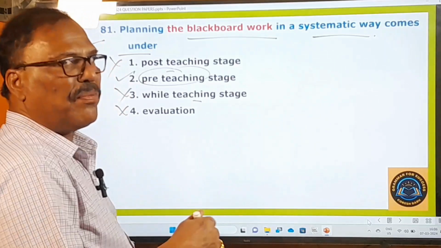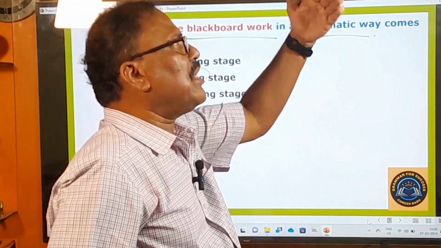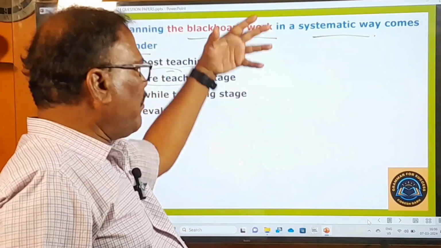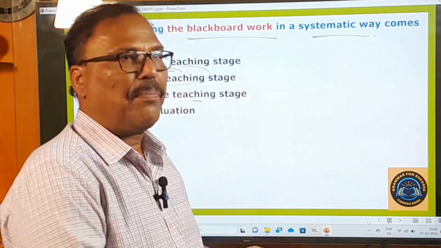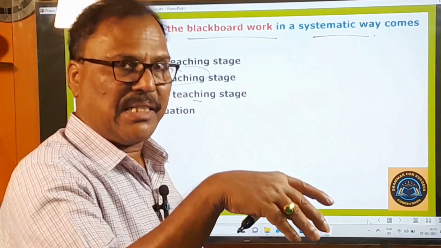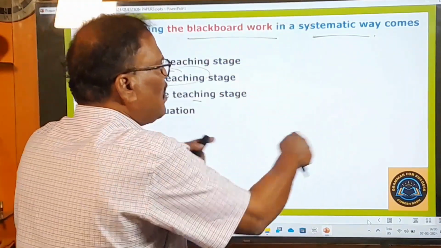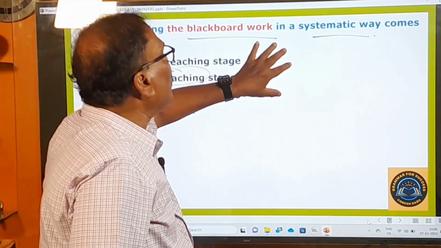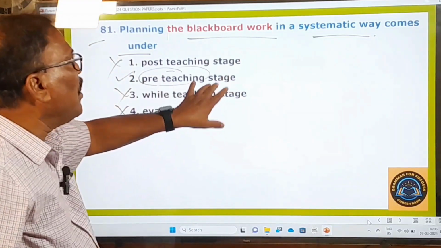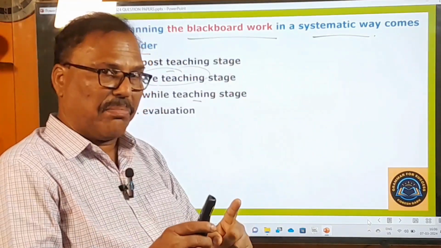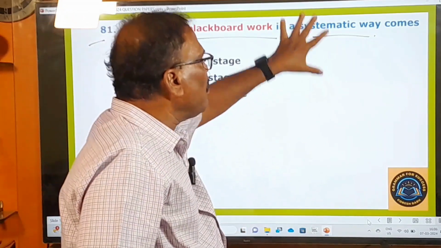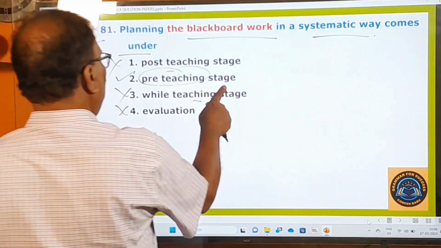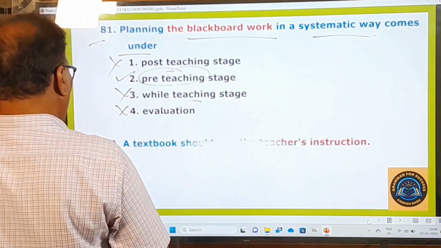Pre-teaching stage. That means before you teach the students about respiration, okay, or grafting, whatever you want to teach, or the preparation of oxygen or carbon dioxide, you have to draw some pictures on the board. So you will have that idea in your mind. And before you go to the class itself, that means pre-teaching stage only, you prepare that picture in your mind, and after entering the class you just draw that picture on the board. Okay, right. So this is pre-teaching stage, right. And you go to the second one, 82nd one.